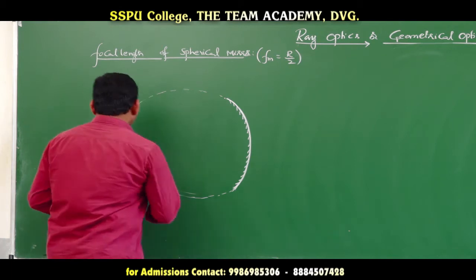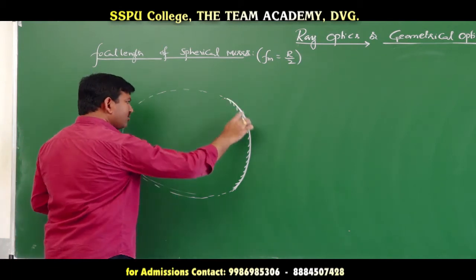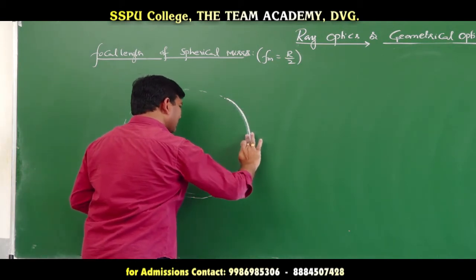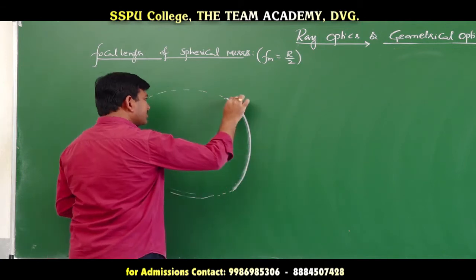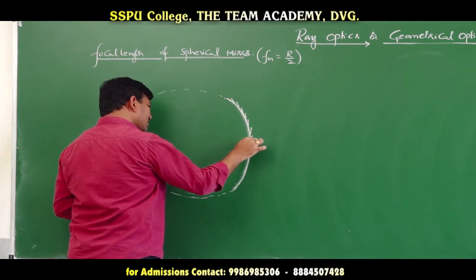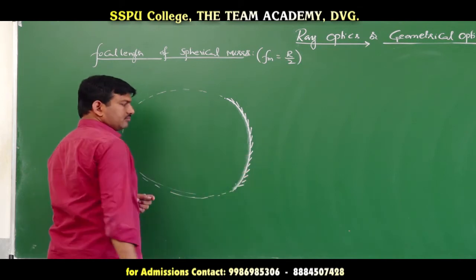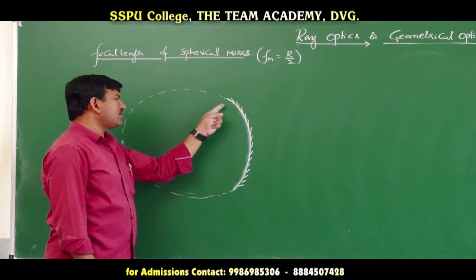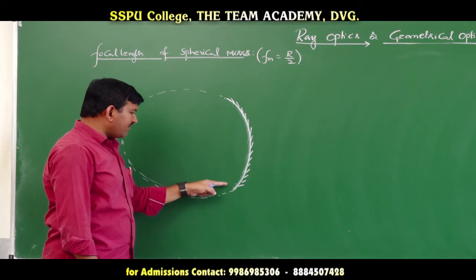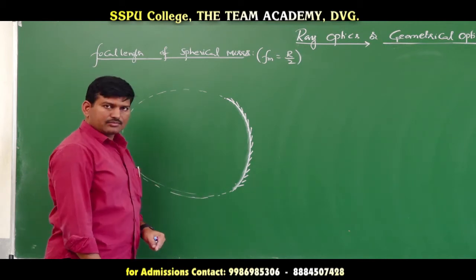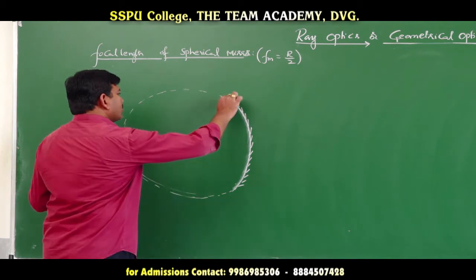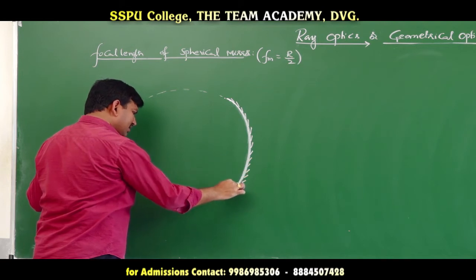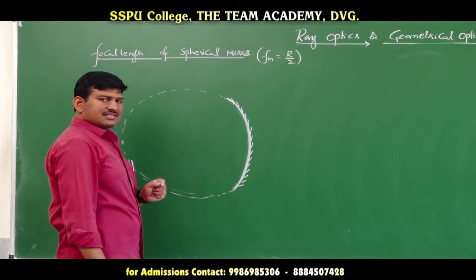If I silver it inside, you will be getting a convex spherical surface. Instead of silvering inside, if I silver it outside, then I will be getting a concave spherical surface. Okay. So if the convex shape is silvered, you will get a concave mirror. If the concave surface is silvered, you will get a convex mirror. Okay, now a spherical mirror is nothing but a part of a spherical surface with one side silvered.